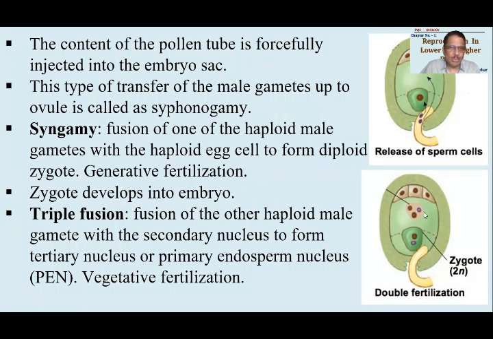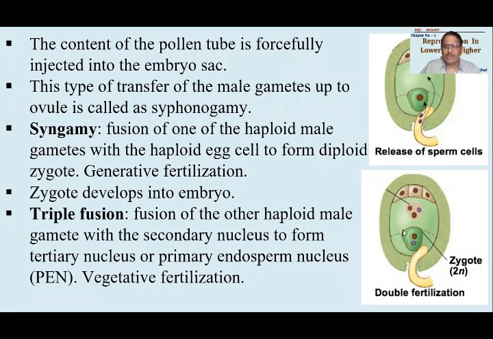तो zygote में कितने chromosomes होंगे? उसमें एक फीमेल न्यूक्लियस है, एक मेल न्यूक्लियस है. The female nucleus will have dash number of chromosomes in our case study, and the male will have dash number of chromosomes.